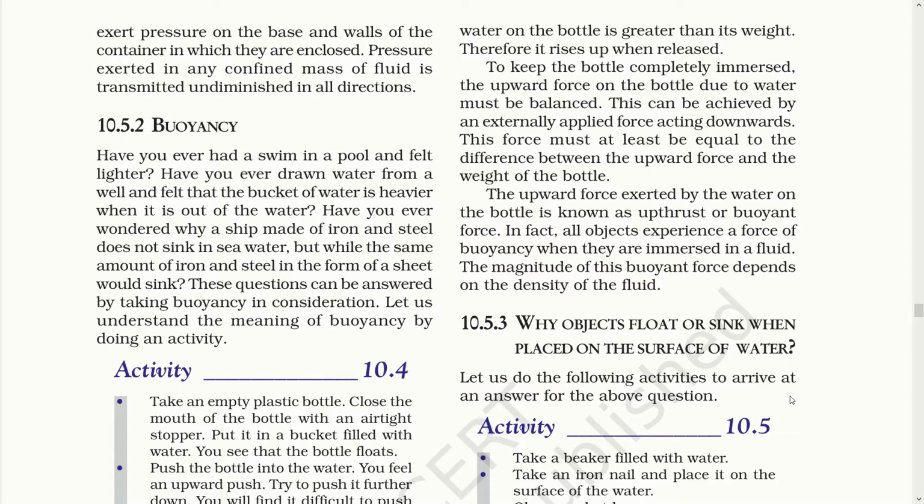So there are two pressures applied in any fluid. In water, you feel a little lighter. That is because an upward pressure is applied to your body by the fluid, that is the water. Thus, the upward force exerted by the water on the bottle is known as the upthrust or buoyant force.